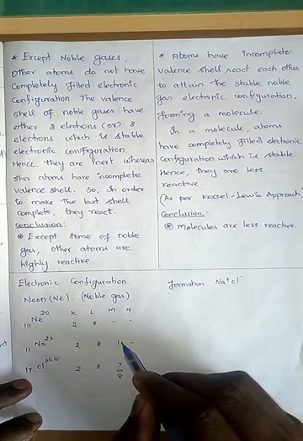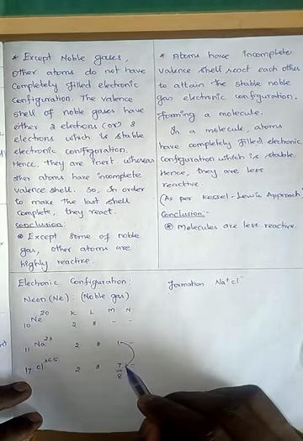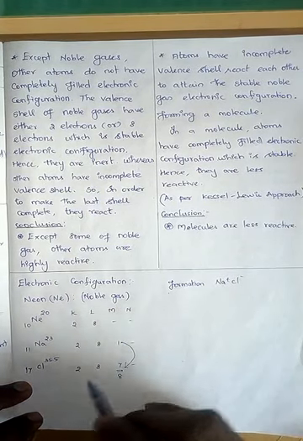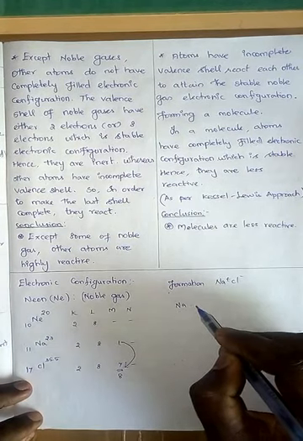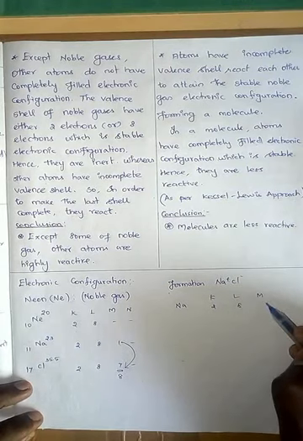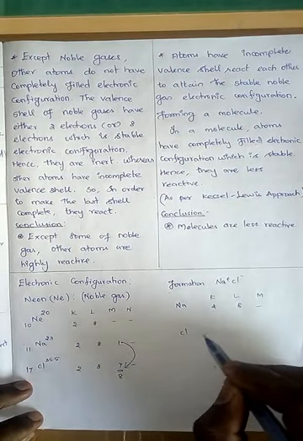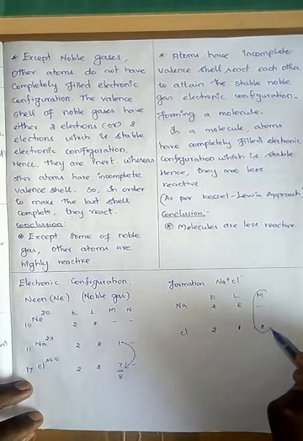That's the reason whenever sodium and chlorine react, sodium loses the electron to chlorine. So the new electronic configuration of sodium is K shell, L shell, 2, 8, and the M shell will be empty. Now the chlorine case, 2, 8, 8. Now look at this.